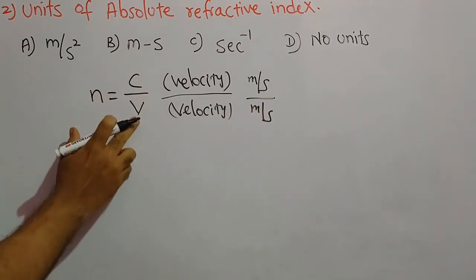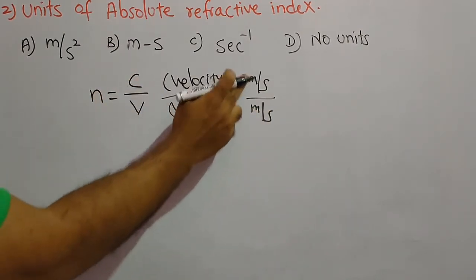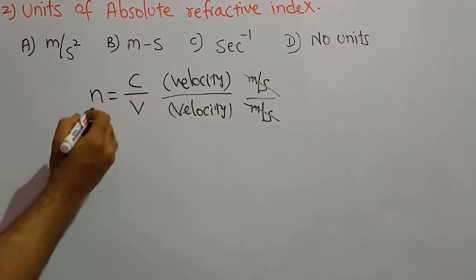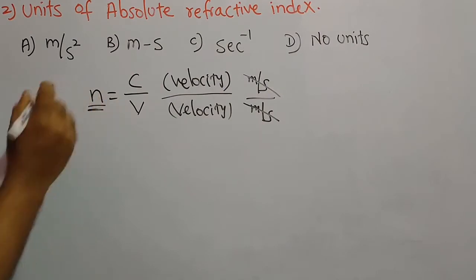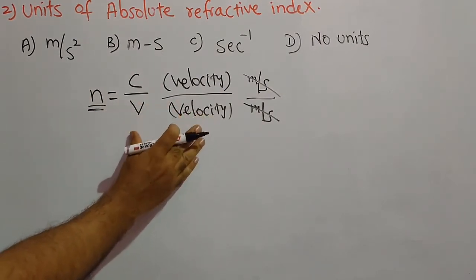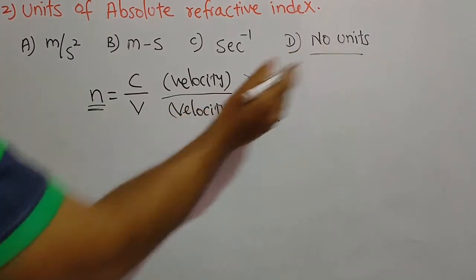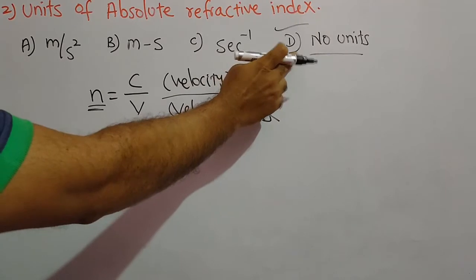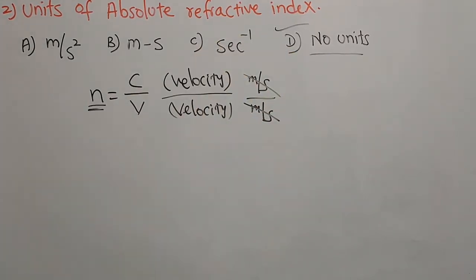So when the ratio contains the same physical quantity with the same units, those two units will get cancelled and the resultant physical quantity, that is refractive index, will not have any units. So the answer for this question is no units. So option D is the correct answer for this question.